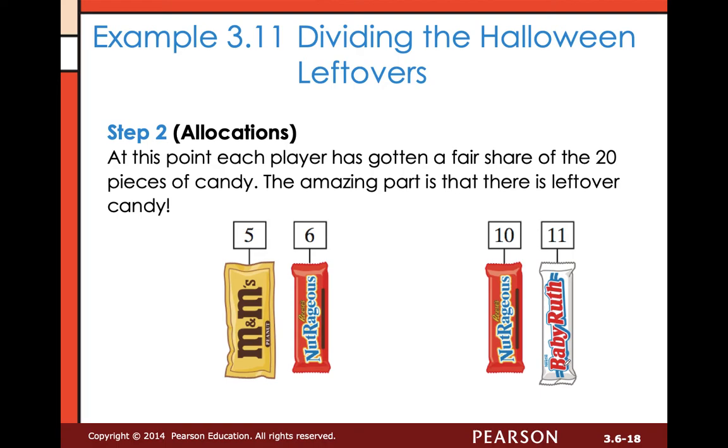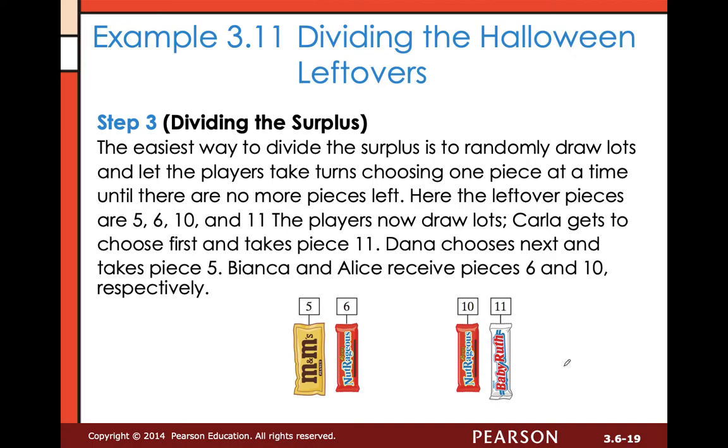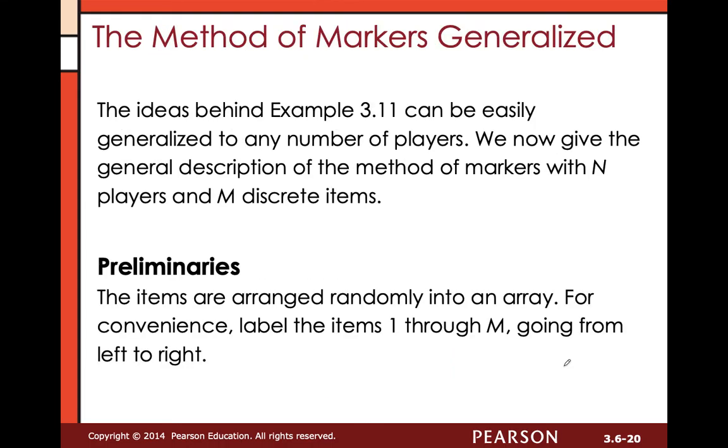Now, here's kind of the cool part. After all of that, each player has gotten what they believe to be a fair share of the 20 pieces. The cool part is that there are actually still 4 pieces left over. So when you divide the surplus, you can do that a bunch of different ways. One way is to draw lots and then let the players take turns choosing one piece at a time. That means that once they've done that, and it talks you through that in the slide, every player actually ends up with what they believe to be a fair share plus an extra piece of candy.